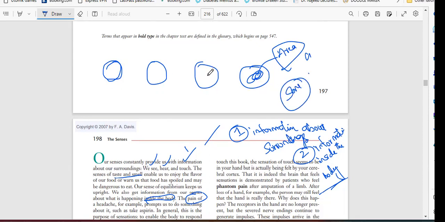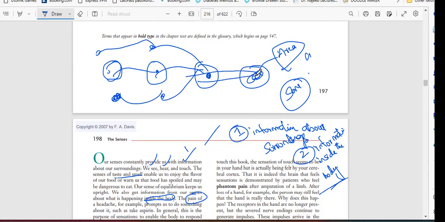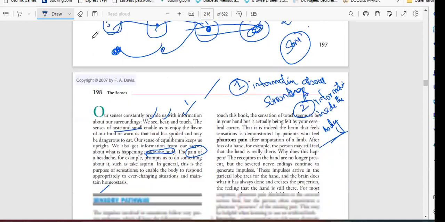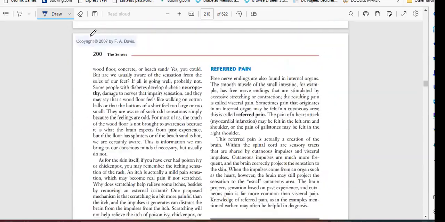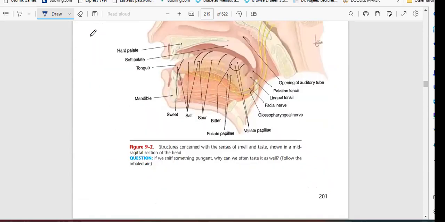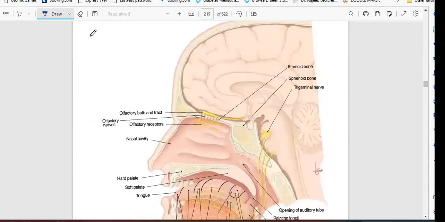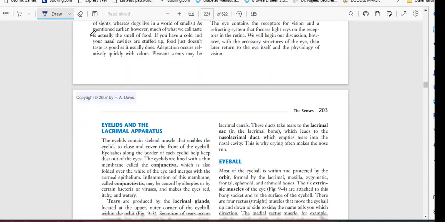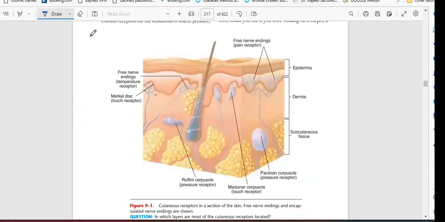So this is the tract. We have one neuron here, one neuron here, one neuron here. Every neuron will come here and attach. We have different receptors, from this receptor, from this receptor. Here the tract is coming, and in one tract they go to one area, that is the sensory area. So we will see in the image. I don't think it is given here. Let's see the image.